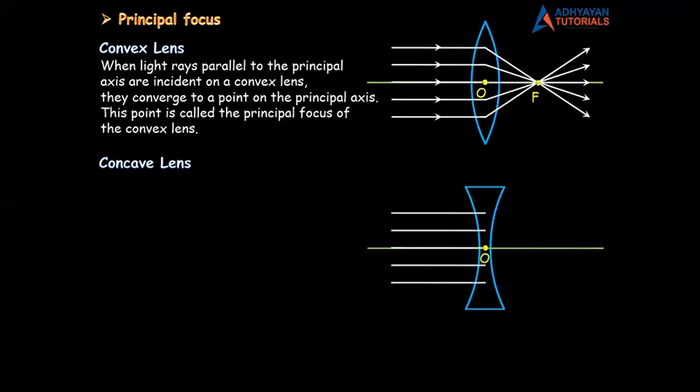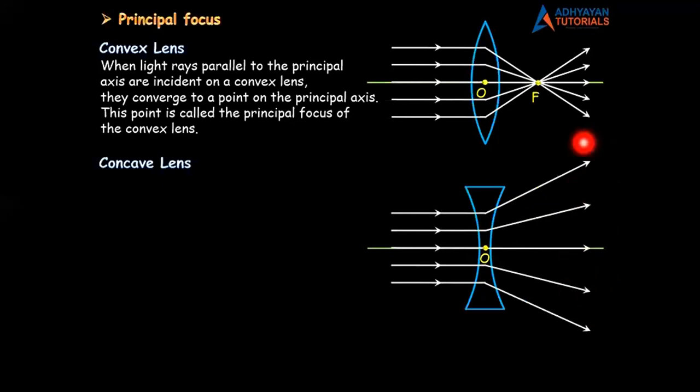Again, children, I have rays of light parallel to the principal axis. But this time, concave lens hai. Concave lens kya karega? Converge ke diverge? Definitely diverge. So light rays will go away from each other. Achha, tell me children, if they are going away from each other, is there any chance that they will meet on this side? No chance, मिल ही नहीं सकता है.